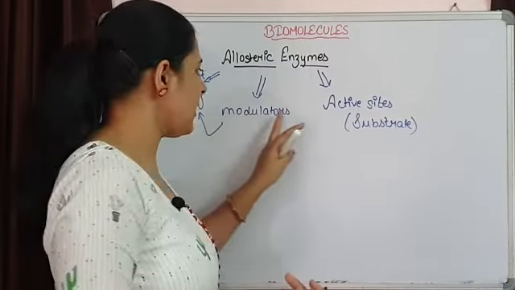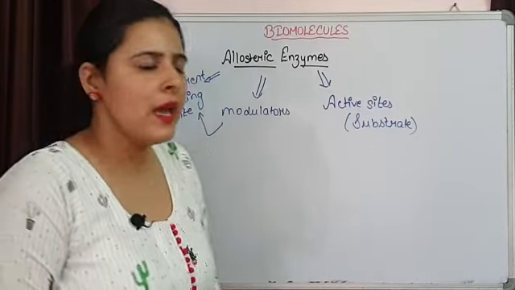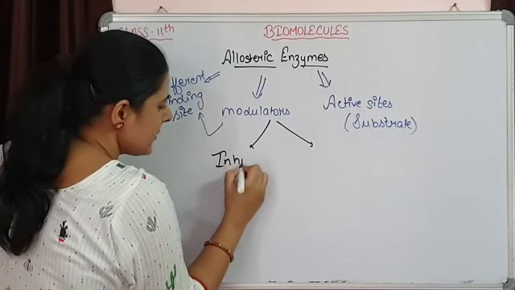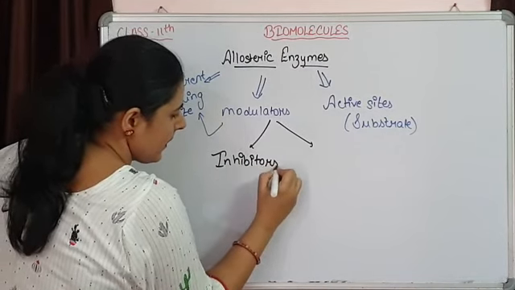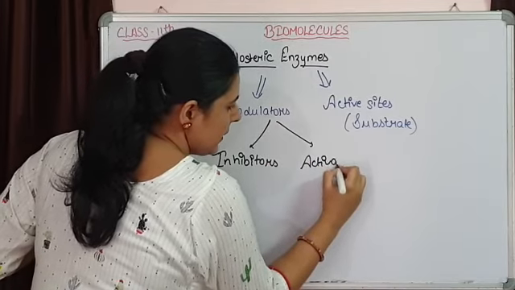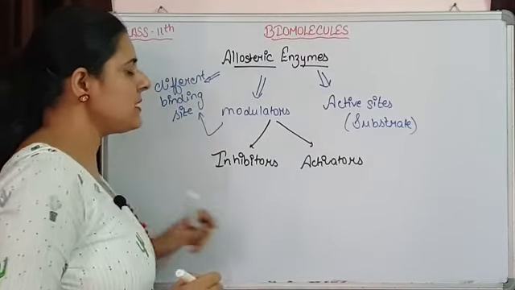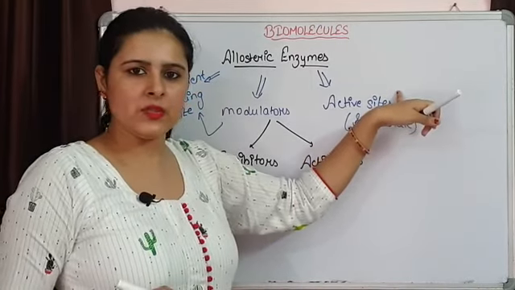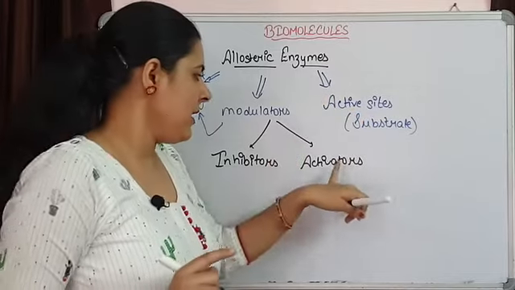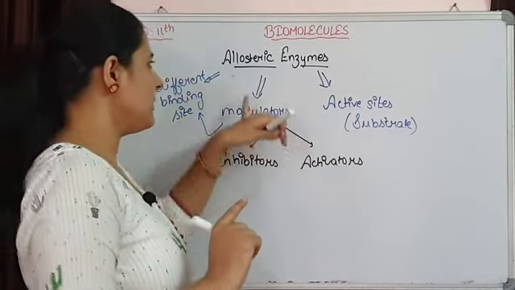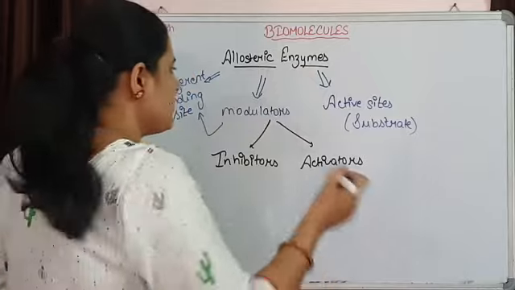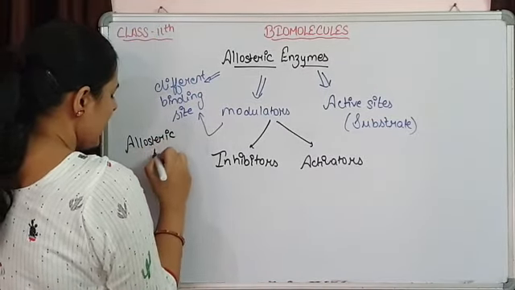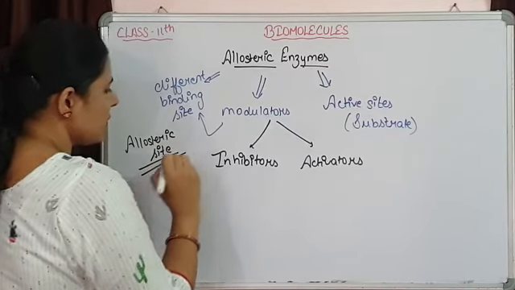That simply means we are having two different types of modulators, and these two types of modulators can be inhibitors or they can be activators. As the name is suggesting, the activators are facilitating the binding of substrate with the active site. So whenever an activator is going to bind, this site can be known as an allosteric site. So one is the active site and the second one is the allosteric site. So at the allosteric site the modulator is going to bind.